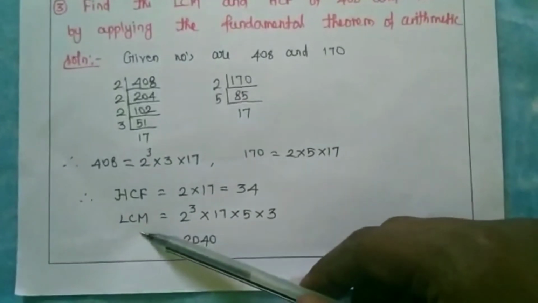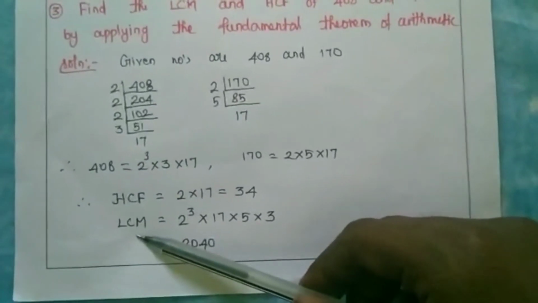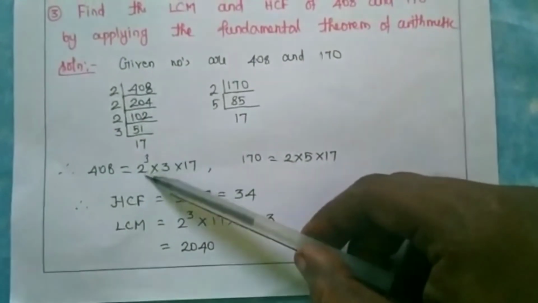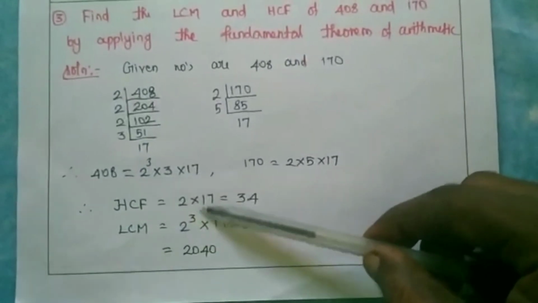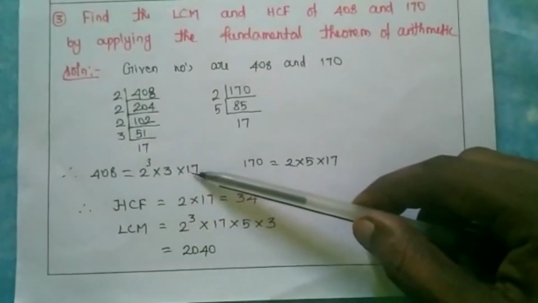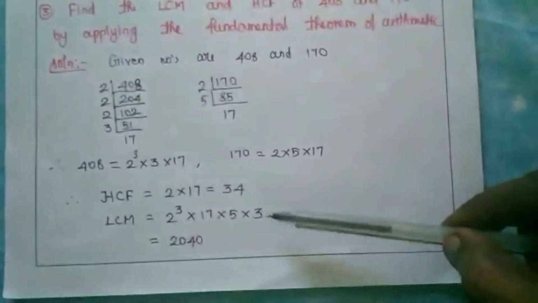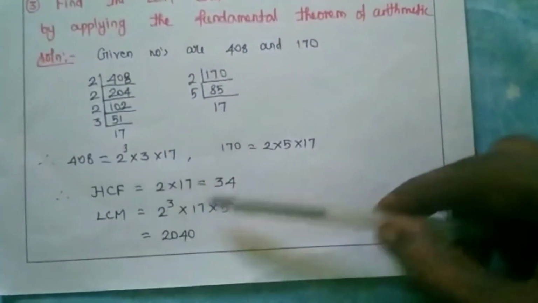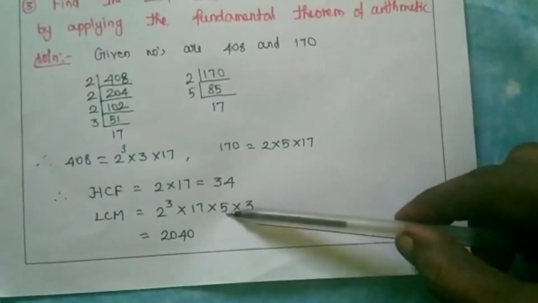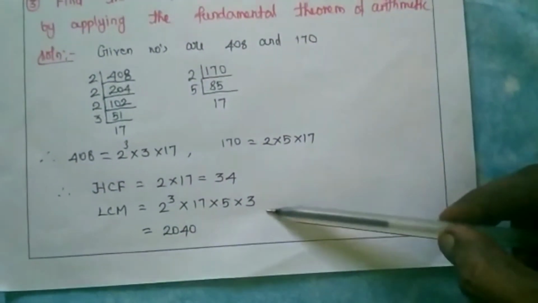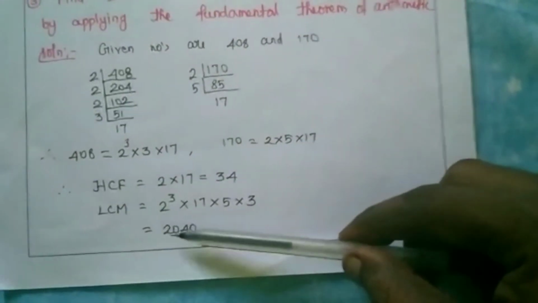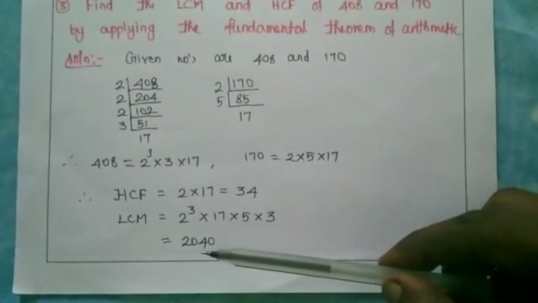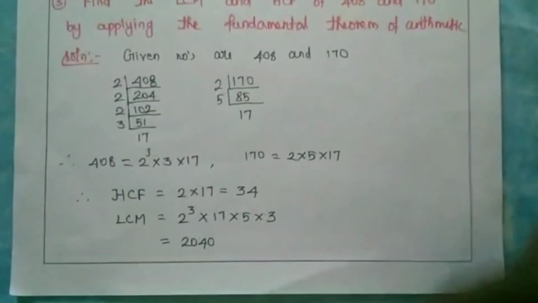Now we are going to find what? LCM. LCM means what? Least common multiple. So we take the maximum. Okay. So 2 power 3. So 2 how many times maximum? 3 times. So 2 power 3 into, then what I am having? 3 also I am having, so I will write 3 also here. And 17 also I am having, so I will write 17. And also I am having 5, so I am writing 5. So if I multiply all these values, I am getting what? 2040. That is called what? Least common multiple. That is LCM.